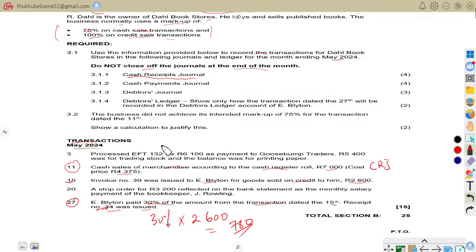So now, even if you go through other transactions, you can see there are no other transactions that affect our cash receipt journal. So now we are to do the cash payment journal.